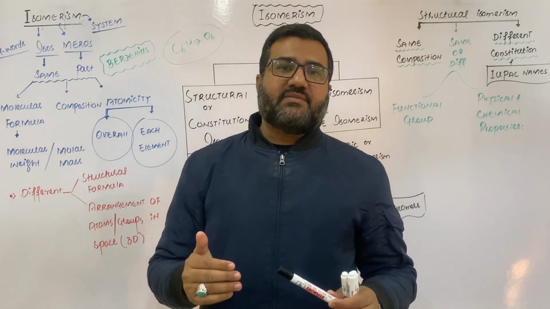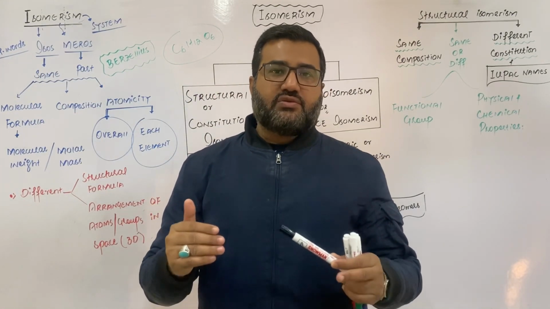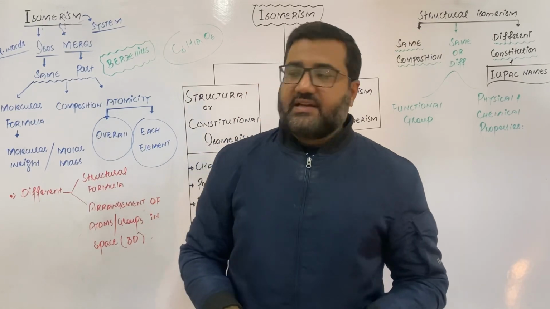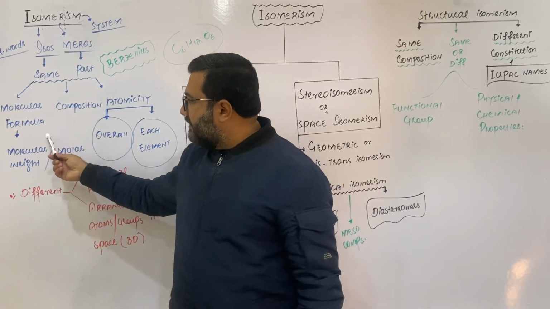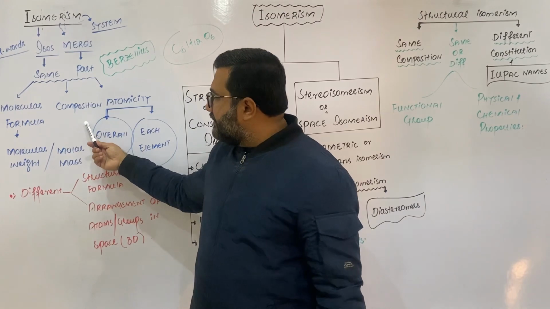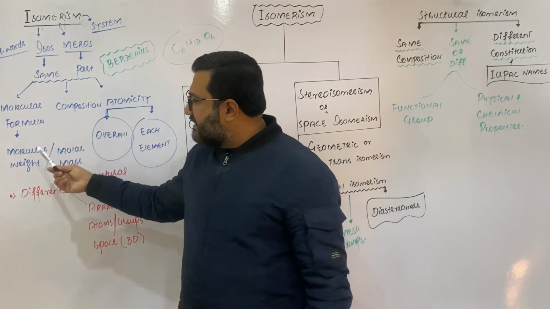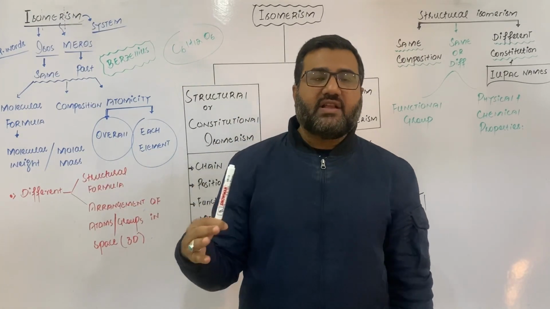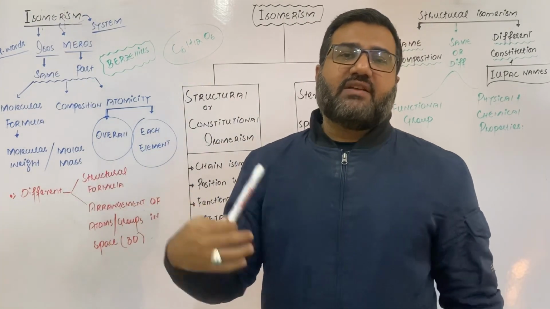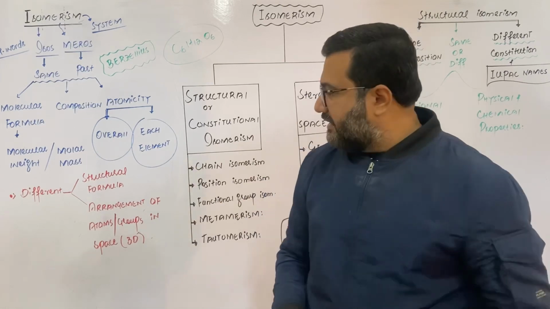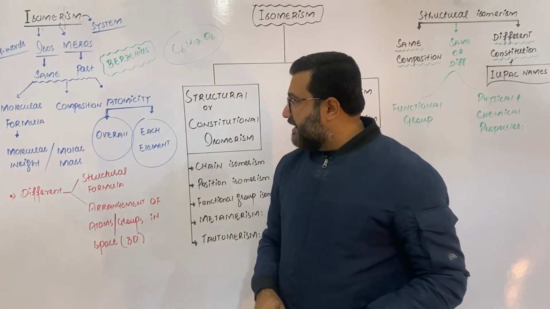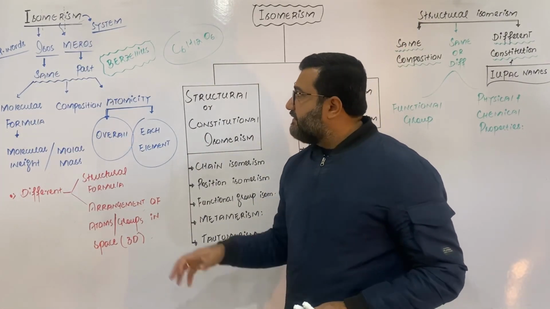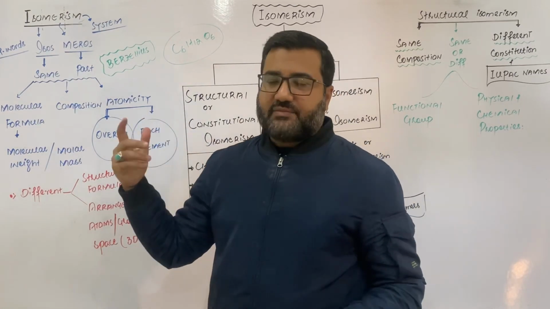So isomerism is the phenomenon in which two or more compounds have the same molecular formula, composition, atomicity, molecular weight or molar mass, but different structural formula, or different arrangement of the atoms or groups in space or three dimensions. This is the definition of isomerism.